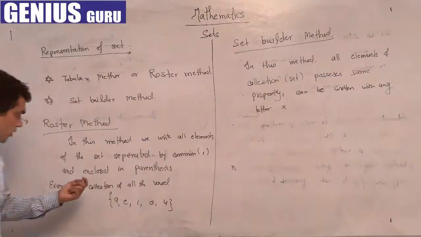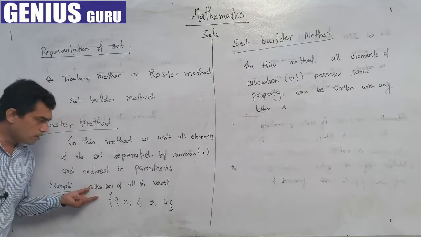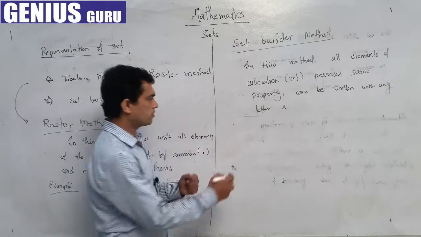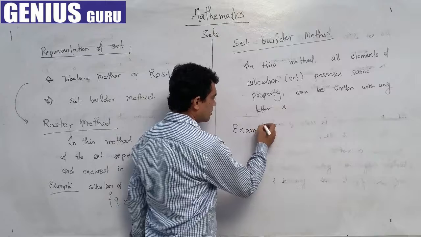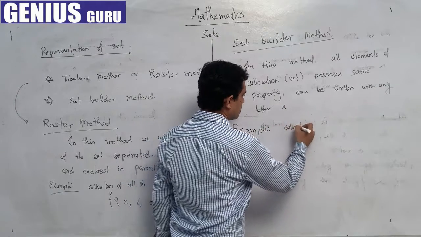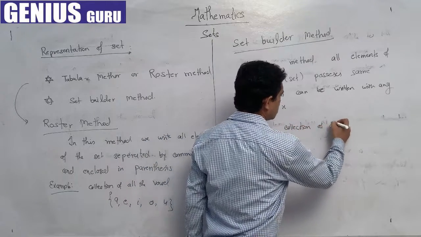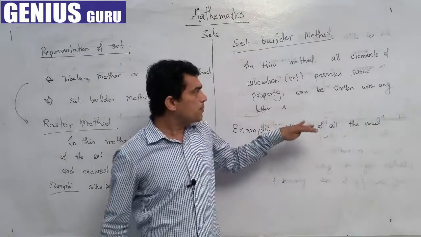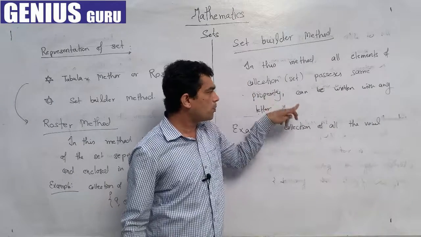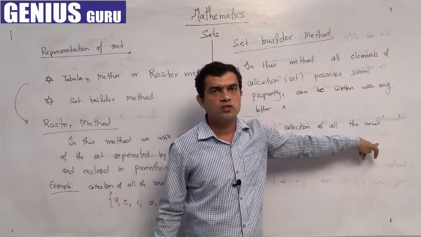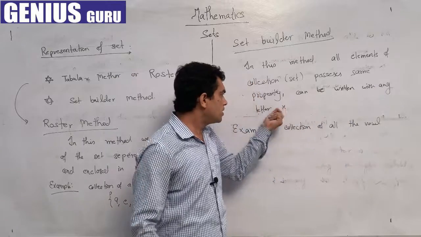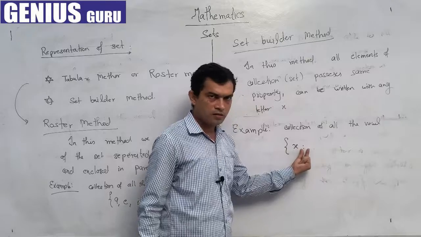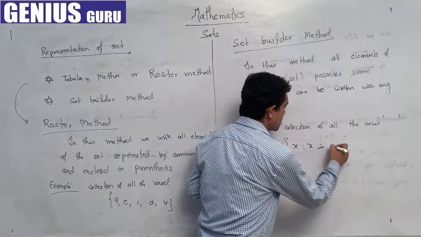Okay, now we go to the same example. How can we represent the collection of vowels in the roster method and in the set builder method? Again, we take the same example: the collection of all the vowels. All objects possess the same property: all elements should be vowels of the English alphabet, and we can represent it by any letter, x, such that x is a vowel.